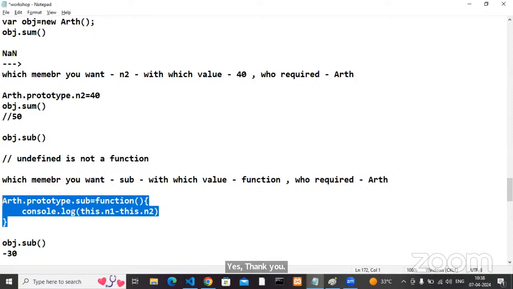Okay, simply, what is inheritance? Simple: get the members from outside into my class. That is nothing but inheritance. All are okay?